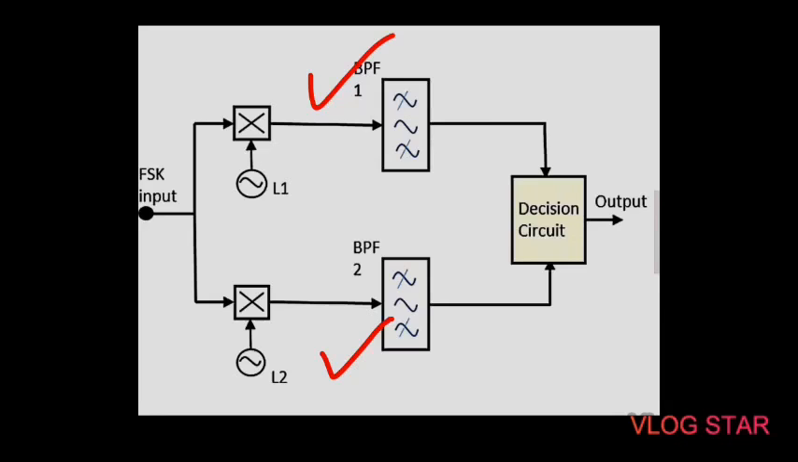So the two signals have the minimum frequency separation. For both of the demodulators, the bandwidth of each of them depends on their bit rate. So this synchronous demodulator is a bit more complex than the asynchronous type demodulator.